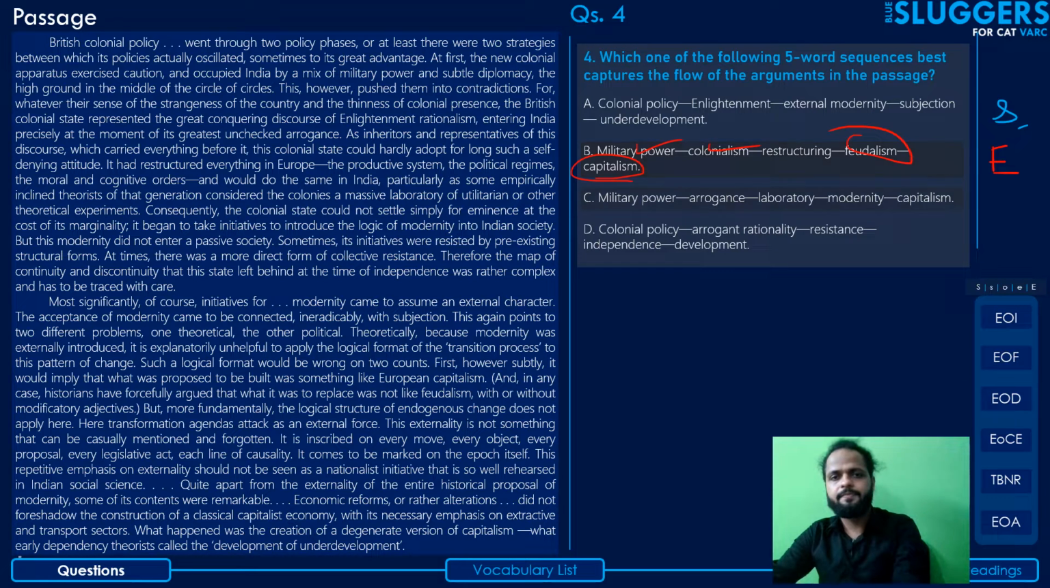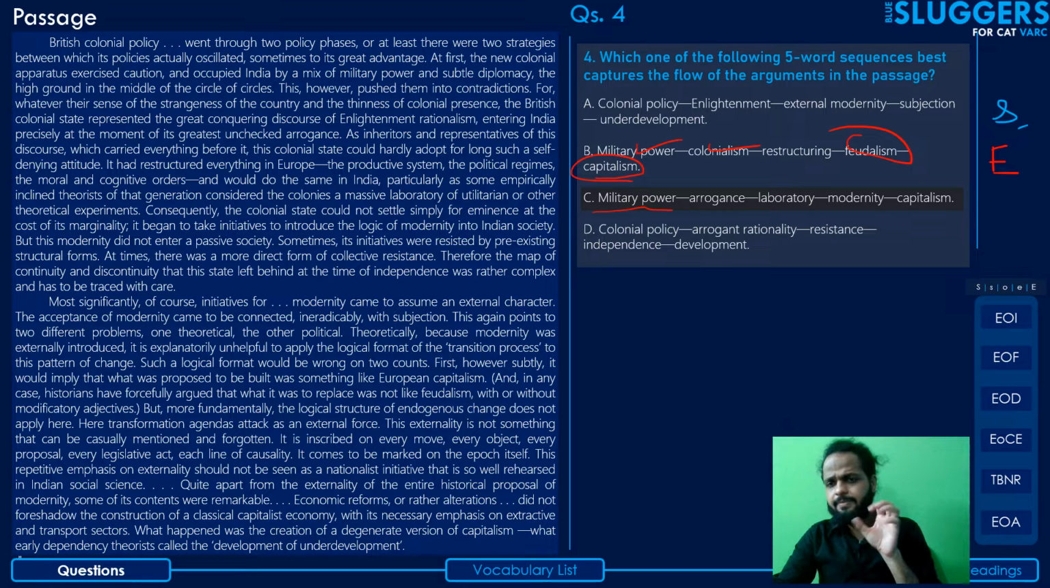Coming to option C, military power, arrogance, laboratory, modernity, capitalism. Military power, arrogance. Again, this is lacking. First part is lacking. It was not just military power. It was a combination of military power and diplomacy. Arrogance. Although this seems to, in terms of the idea conveyed,